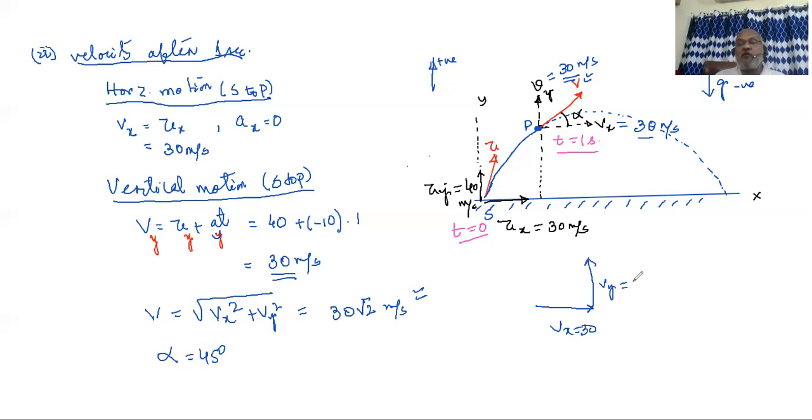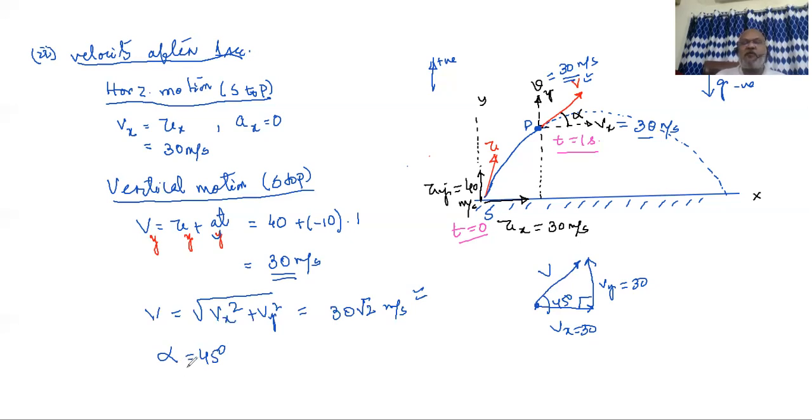Vy also equal to 30, and V is the resultant of Vx and Vy, and everybody knows resultant is always drawn from the tail of the first vector to the head of the last vector. If it is 30, this is 30, then you are looking at a right angle isosceles. This angle equal to 45 degree. So alpha equal to 45 degree.